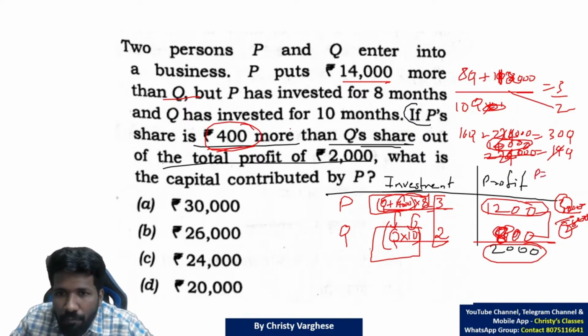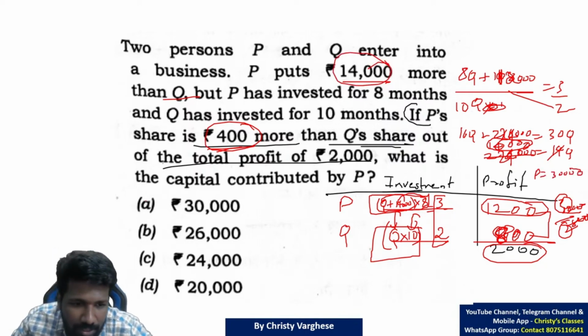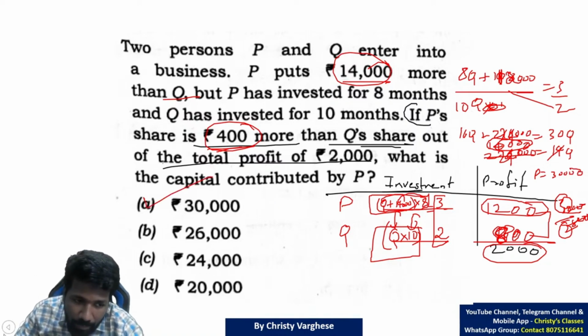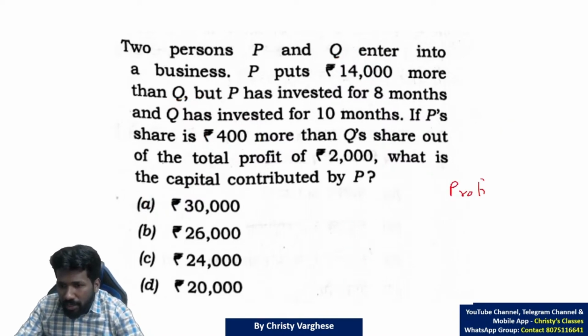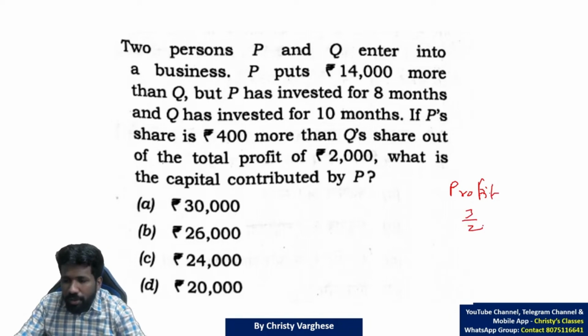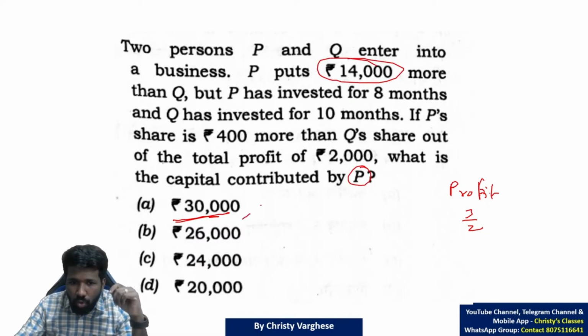P value will be what? 14,000 more than that. That is 30,000. This is the direct method of doing it. But as I told, elimination is totally possible. Once you got that, the return or the profit are in the 3 by 2 ratio, then you can use the elimination technique. First 30,000, if P's capital is 30,000, P puts 14,000 more than Q means Q capital should be 16,000.